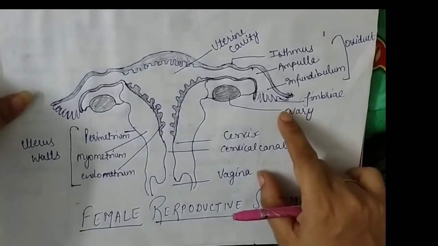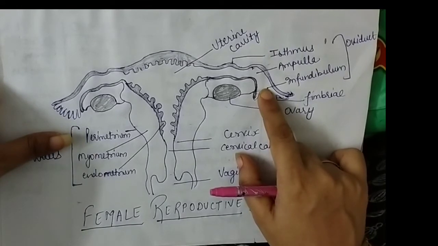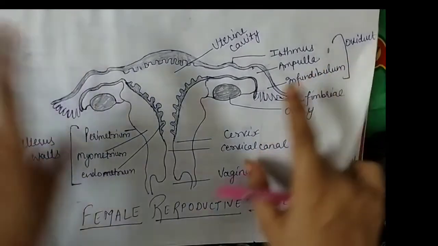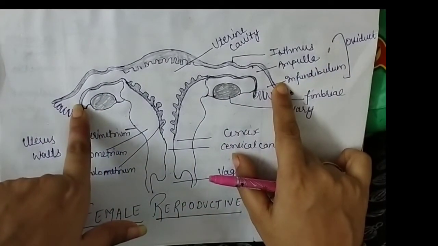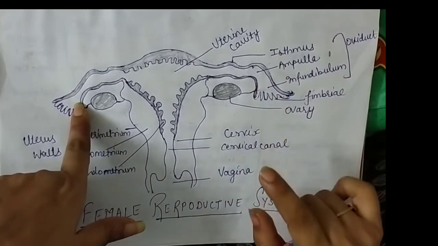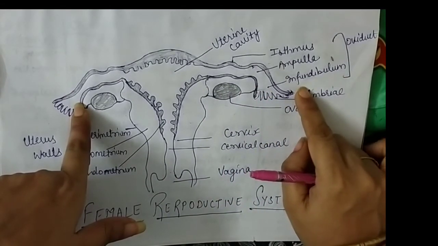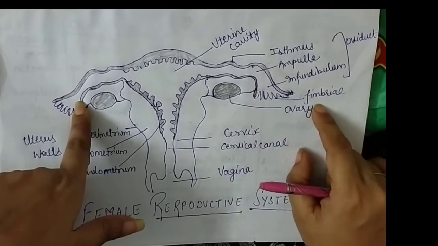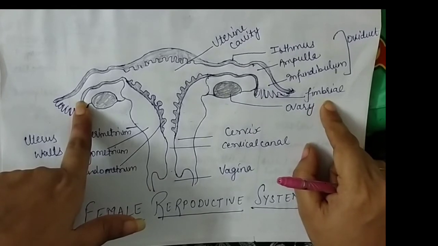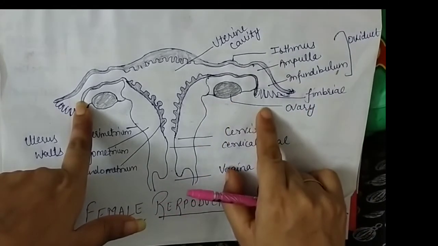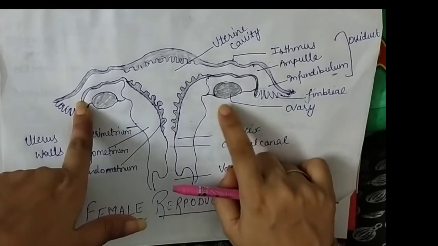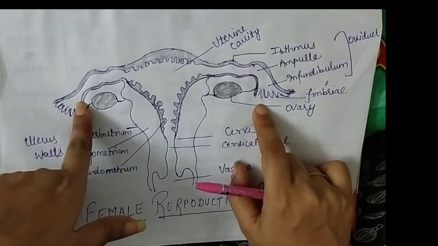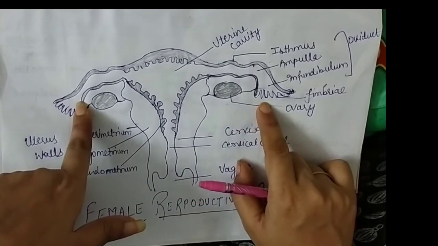So the main duct of the female reproductive system is known as oviduct, which is also known as fallopian tubule, जिसको हम क्या कहते हैं, fallopian tubule. दोनों ओवरी के साइड में oviduct situated होती हैं, and there are some parts of oviduct. The first part of oviduct or fallopian tubule is known as infundibulum, and the marginal part of infundibulum has some finger-like projections which are known as fimbri, and the function of fimbri is to receive the ova from the ovary. ये जो fimbri है उनका काम है कि जब ये ओवरी ओवा बनाए और वो ओवा मैच्योरेशन के बाद में बाहर निकले उस ओवरी से, तो उसको कलेक्ट करना, उसको रिसीव करने का काम है फिम्बरी का.